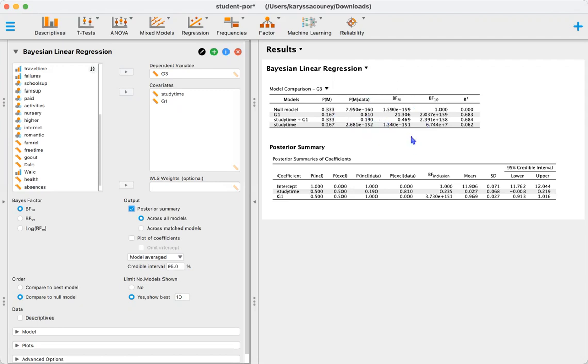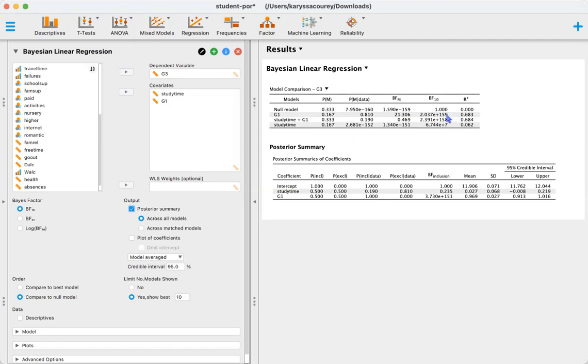In this column, we have our Bayes factor of the model odds, and it's the posterior divided by the sum of all of the other posteriors. So the posterior odds divided by the prior odds, and that's going to give us our Bayes factor model odds. Now, what we're really interested in here is the Bayes factor, BF 10. So what's happening here is that every model is being compared to the null model because it's in the first row, and we also selected compare to null. So the null model compared to the null model is going to give us a Bayes factor of 1.